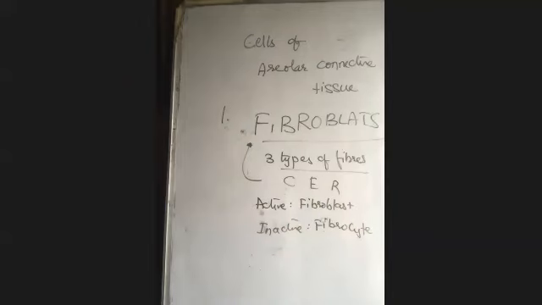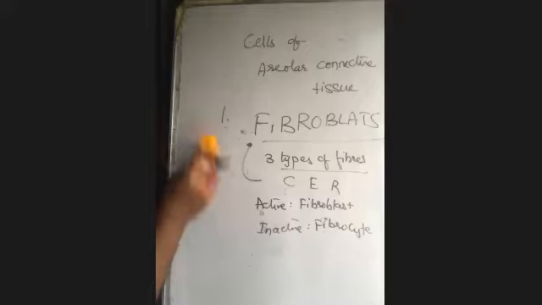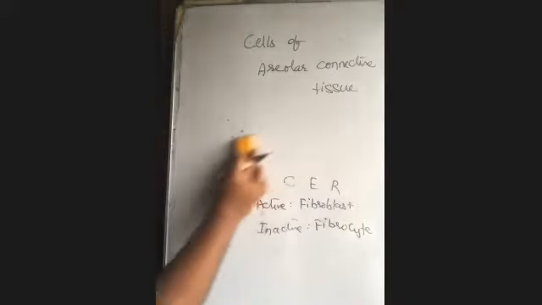The fibroblasts are the most common cells which secrete fibers. The inactive cells are called fibrocytes, and in active form we say fibroblast. This is the story of fibroblast cells. Okay. Next.